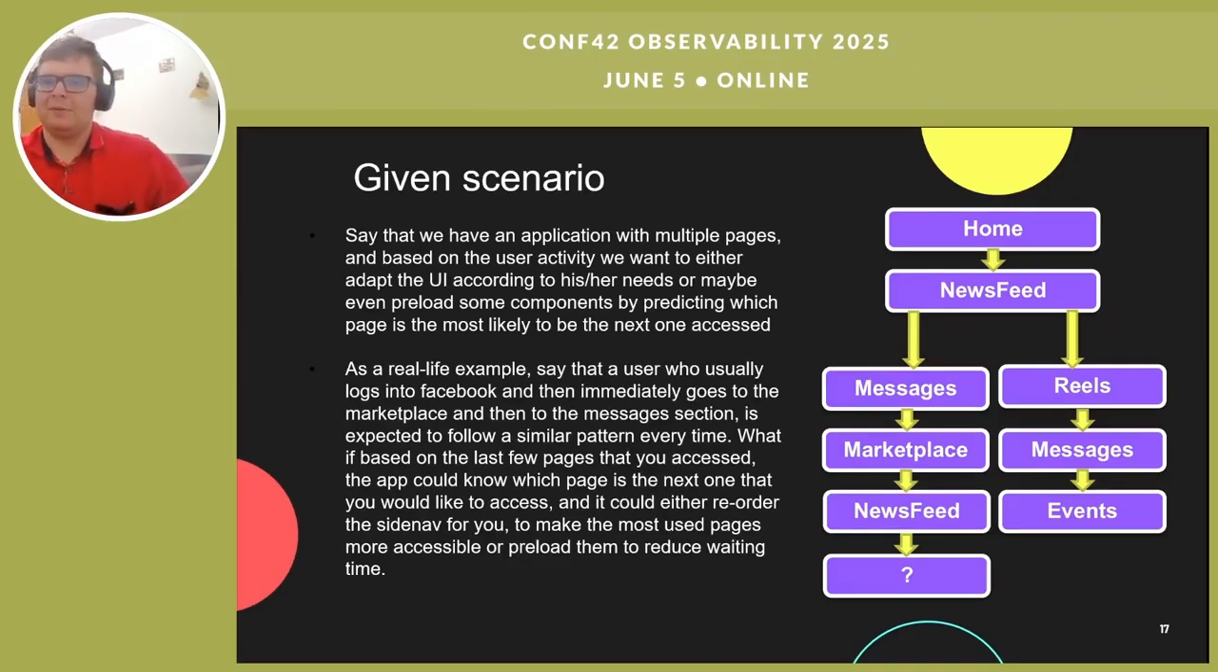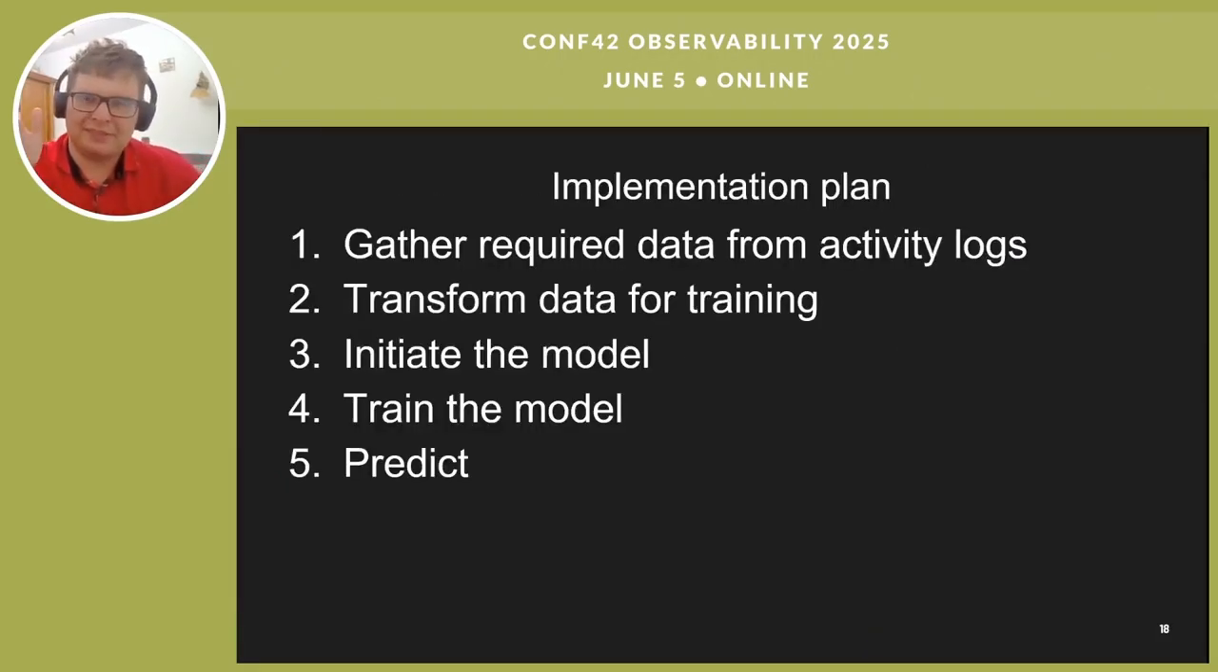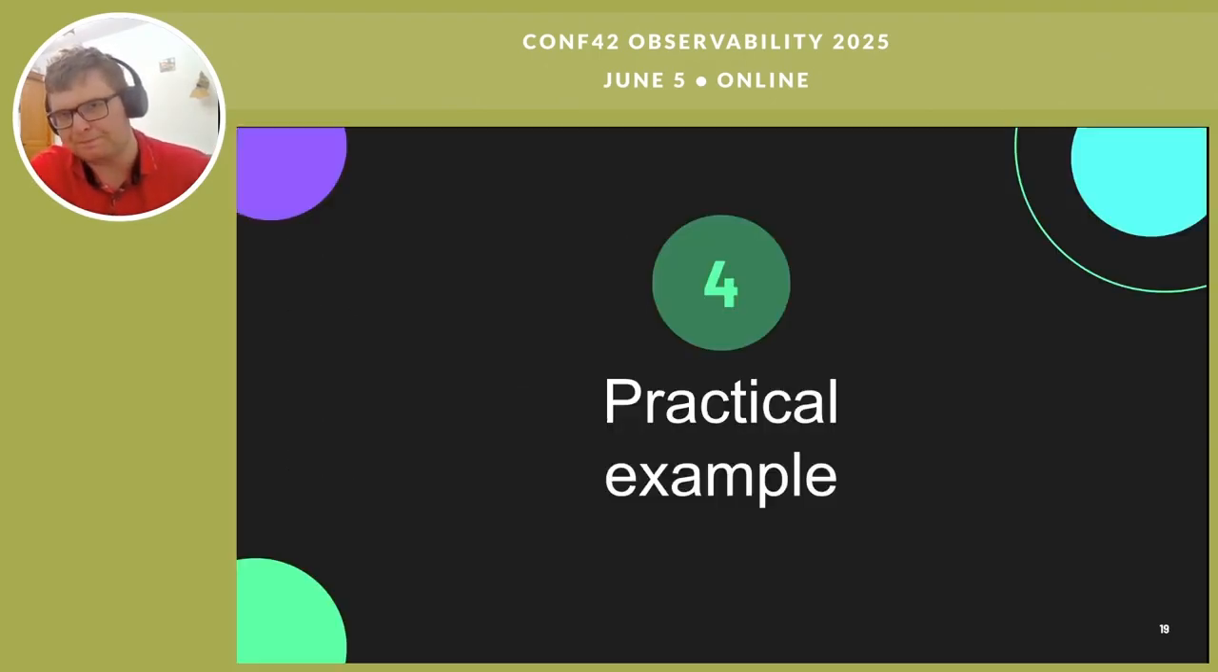Let's say the user goes from home to newsfeed, to messages, to marketplace, to newsfeed, and where does he go next? I can do a statistical approach, or I can use the neural network to say, okay, predict me the next page in which the user will be. This is what I want to do right now. How? I'm going to gather required data from activity logs because I know what the user is doing. I told you, most of the applications already store it. And to transform the data for training, I'm going to initiate the model, train the model, and use it to predict. How? Let me give the practical example.